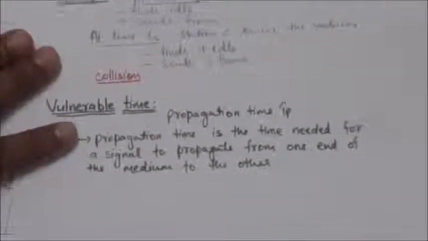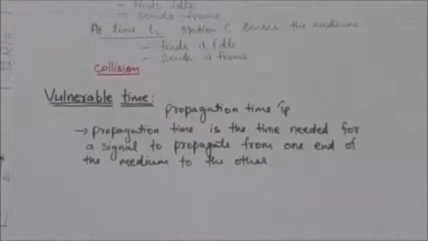Now the next topic is vulnerable time. Now what is this vulnerable time? About vulnerable time we have already studied in the previous tutorial. The vulnerable time of CSMA is the propagation time Tp. Now what is this propagation time? The propagation time is the time needed for a signal to propagate from one end of the medium to the other.